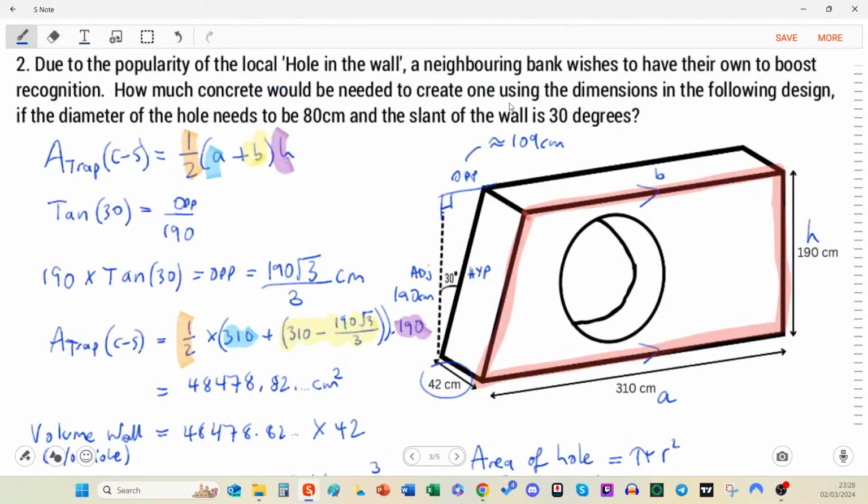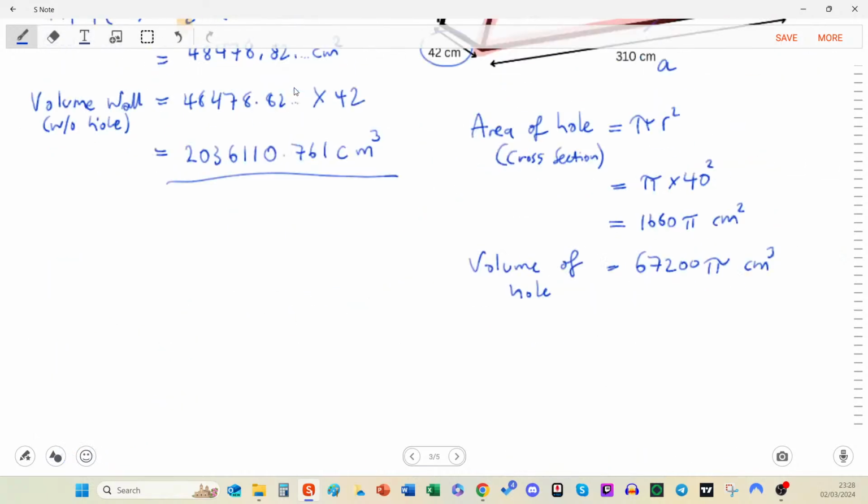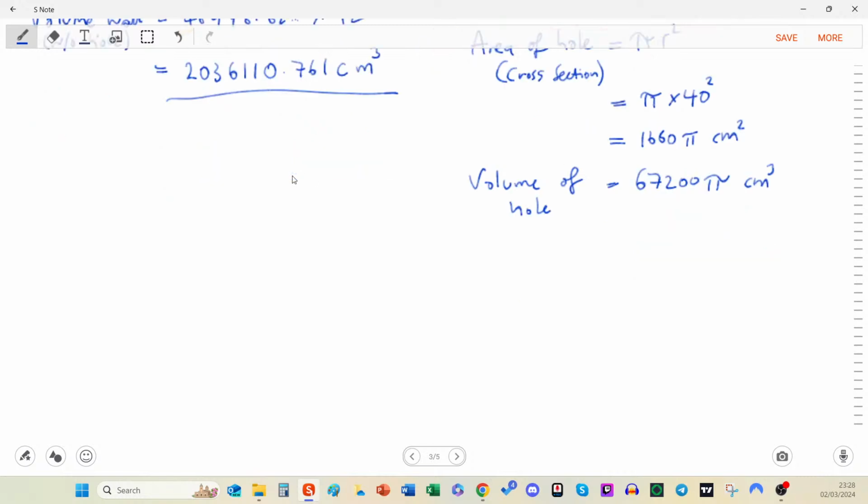Let's phrase it in that way. How much concrete? Okay, so it's going to be like the volume of the concrete. And so the volume of concrete needed is going to be 2036110. Like that.